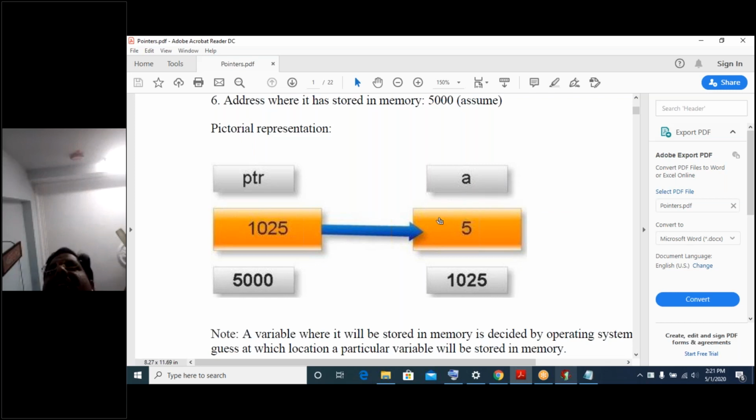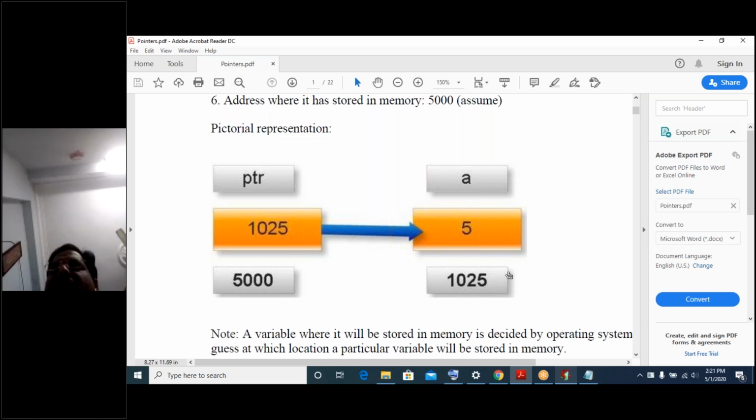Then immediately for this particular memory cell, whenever a memory cell is created, your operating system creates one index location, that is nothing but the address location of a particular variable. For each and every variable, your operating system creates the address location.